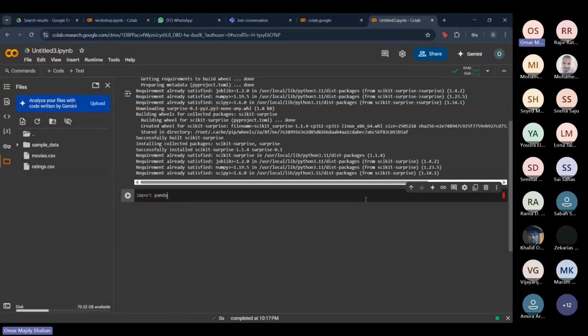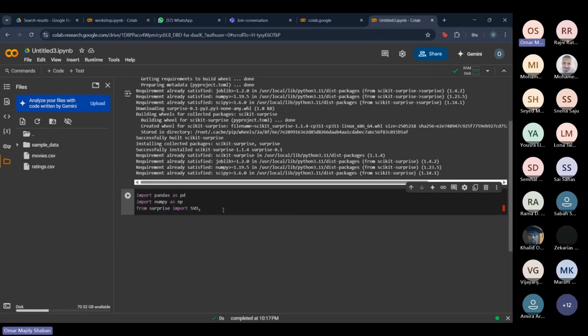The first library we're going to import is pandas. The second one is the NumPy library that we just installed. The third one is the Surprise library, which actually has the recommendation system. This is the library that we're going to use to basically build the AI model. We're going to import certain things from it, specifically the SVD model. I have to say it from here.